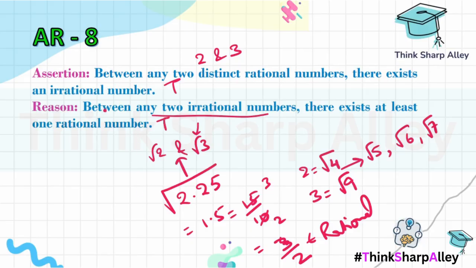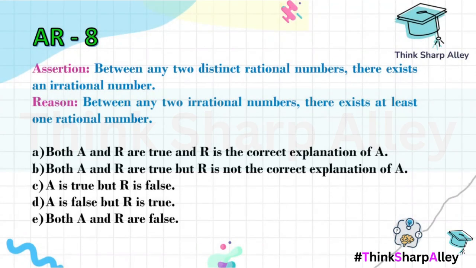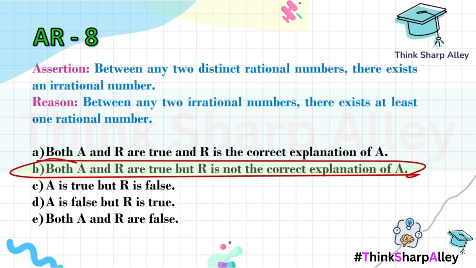But does the reason correctly explain the assertion? No. And that is why our option over here would be both A and R are true, but R is not the correct explanation of A.